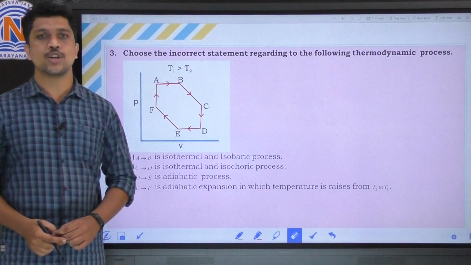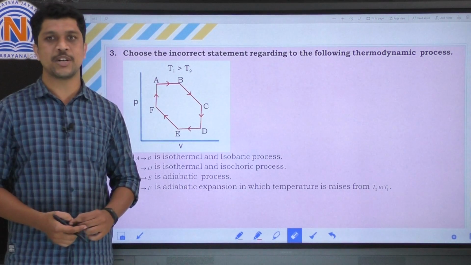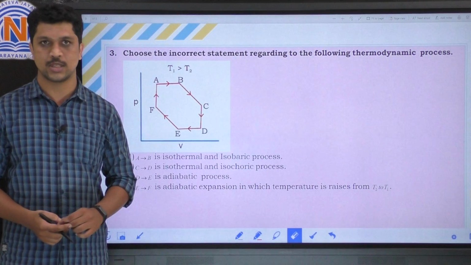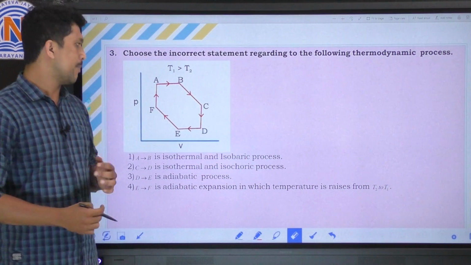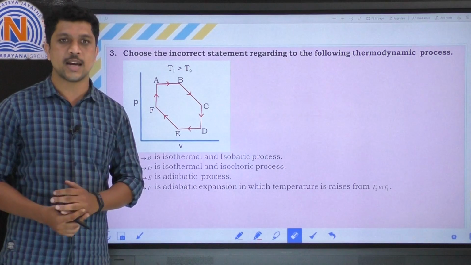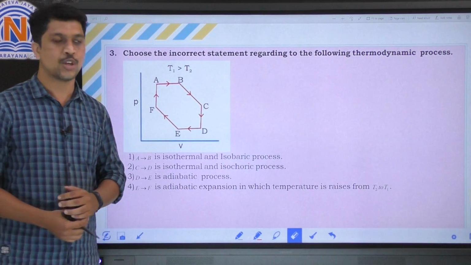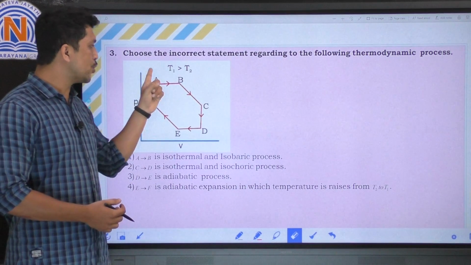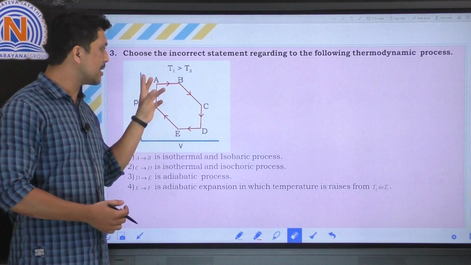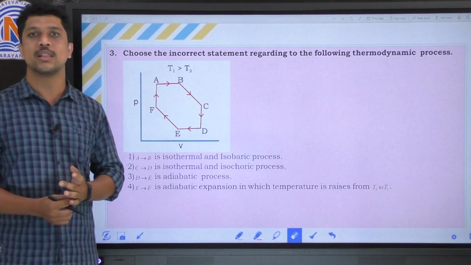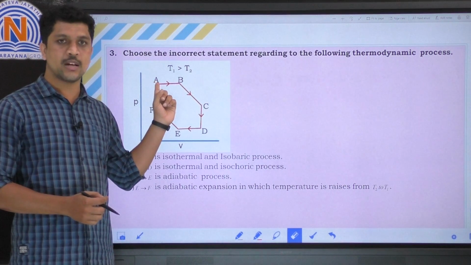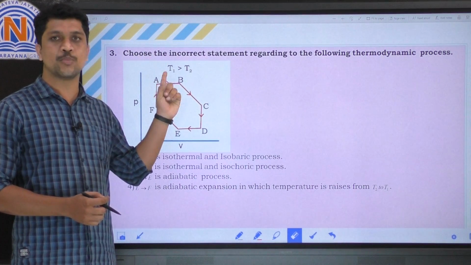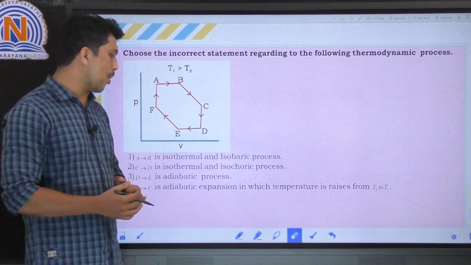Here the question: choose the incorrect statement regarding the following thermodynamic process. They have given a thermodynamic process in which pressure is on the y-axis and volume is on the x-axis. Here they have given A to B, B to C, C to D. These are all the different states of the thermodynamic process. So let's see the options.